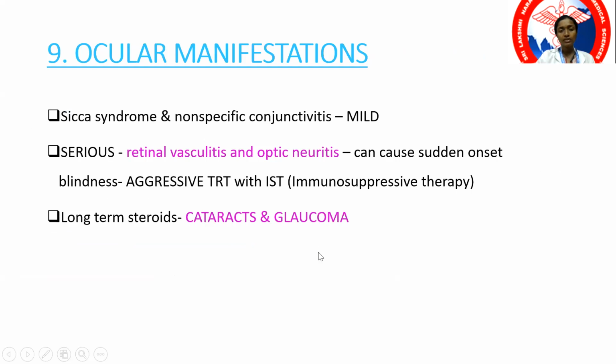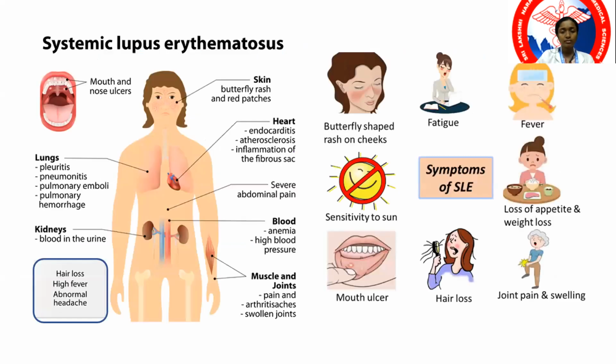Now importantly, ocular manifestations due to the treatment for SLE: long-term steroids can cause glaucoma as well as cataract. So this is important. While reviewing the patient on treatment, you should look out for these complications of long-term steroid therapy. Another thing that we discussed was avascular necrosis of the long bones.